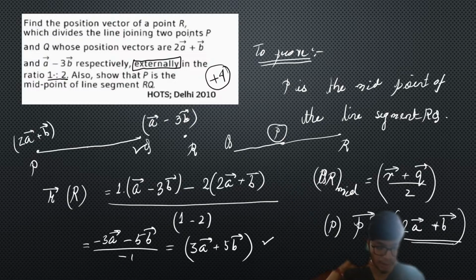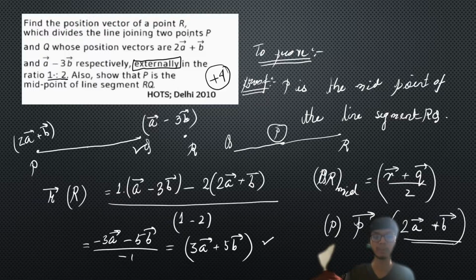Okay, so please follow the steps given in this problem. Once you write the proof, you start with the proof, and while starting, please write the mentioned things. Write the given as this: the position vectors of P and Q are given, and the external division ratio is given. Those are the given statements. So please write the given at the beginning, then you start your solution.